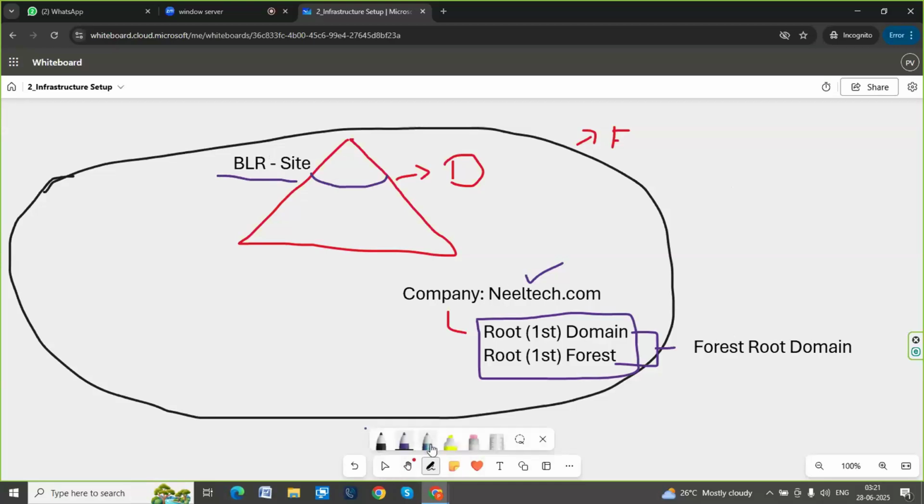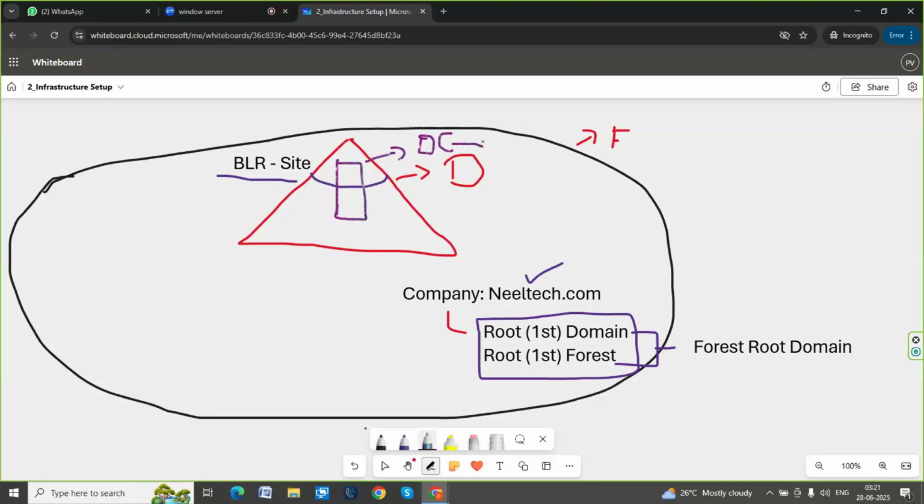Later I will set this up. I need a computer where I can set up this company data. This computer we are calling a DC or a domain controller. Once I install a domain controller service called ADDS on this server machine, then this server becomes a domain controller. Clear? Now, this is what I'm doing.